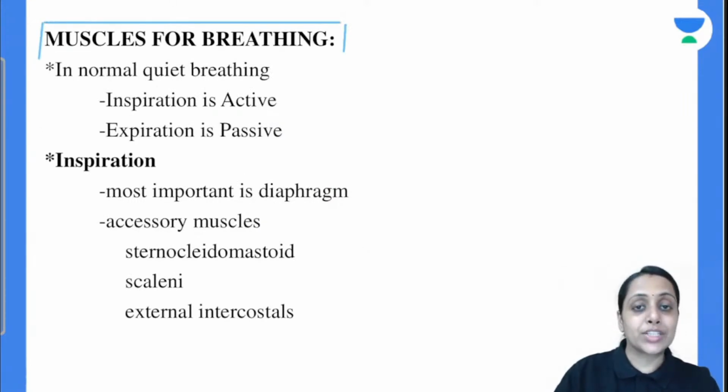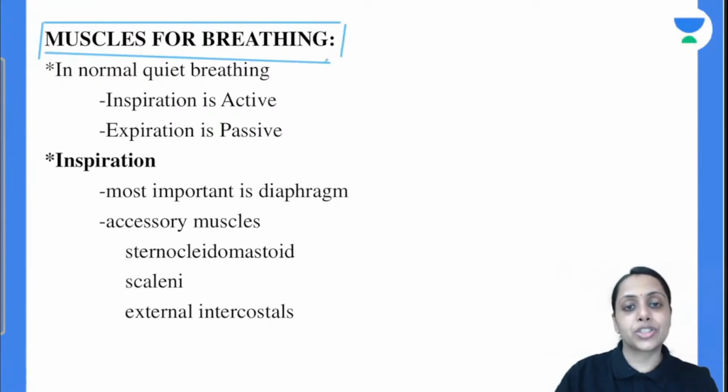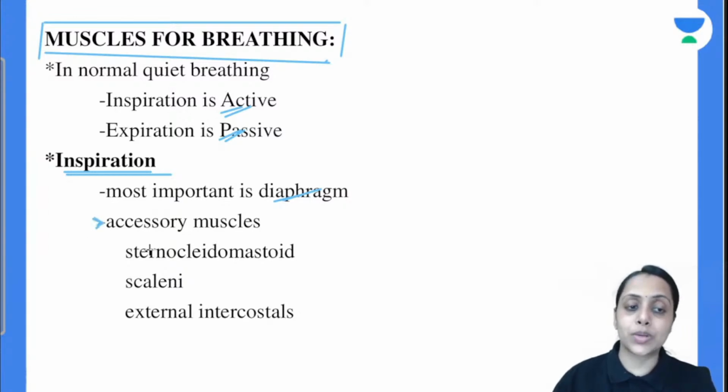अगर नॉर्मल क्वाइट ब्रीदिंग की बात करेंगे तो हमारा इंस्पिरेशन कैसा है? एक्टिव प्रोसेस है एंड एक्सपिरेशन इज पैसिव प्रोसेस. सो इंस्पिरेशन में the most important one is the diaphragm. Diaphragm plays an important role in our inspiration. Accessory muscles are also there that are involved in inspiration: sternocleidomastoid, scalene muscle and external intercostal muscle. These three muscles are accessory muscles for the inspiration.